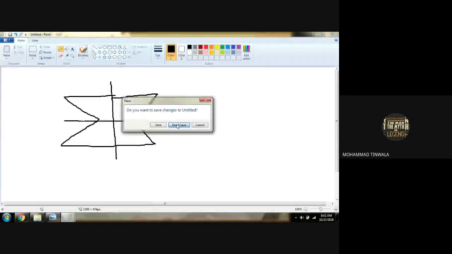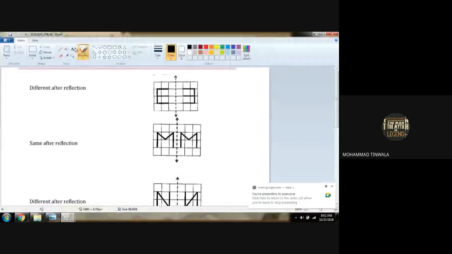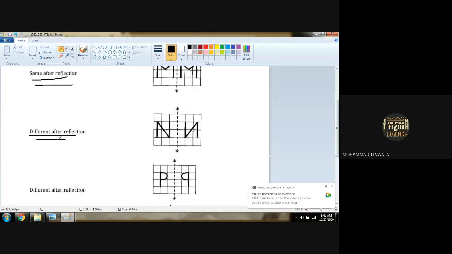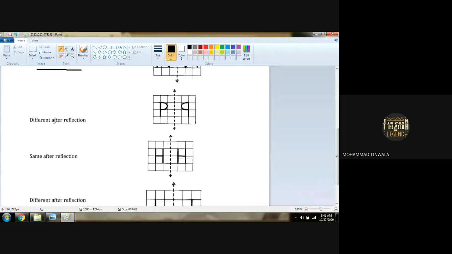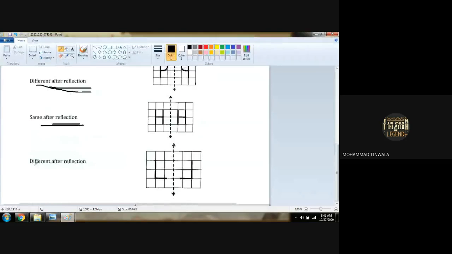Then alphabet E. E is opposite, a different shape after reflection. M is looking the same after reflection. N is different after reflection. Then P is different after reflection. H is same after reflection. Then L is different after reflection.